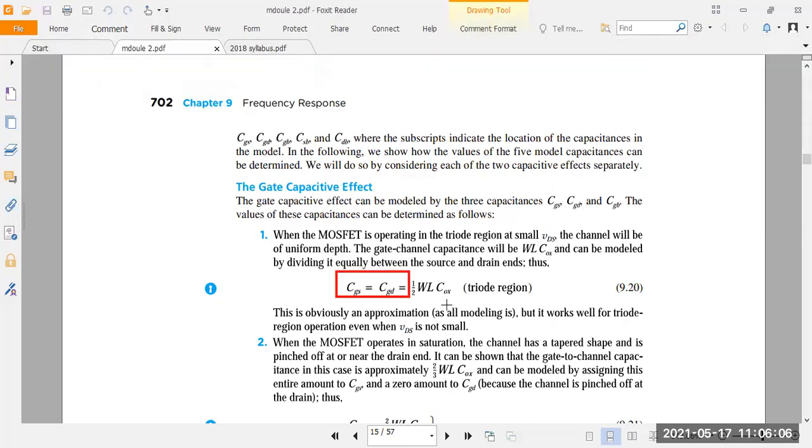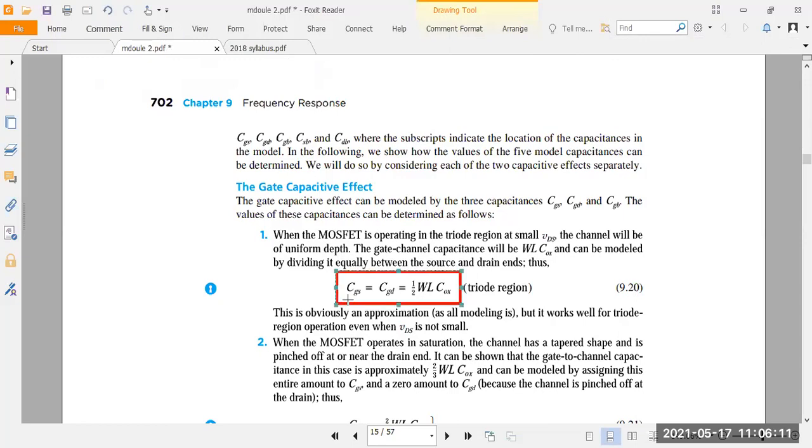This CGS is equal to the gate to drain capacitance, CGD, because the channel is connected to both source and drain. So CGS and CGD are two different capacitances, but they are equal in capacitance value. Understood? Because the channel is connected to source and drain.